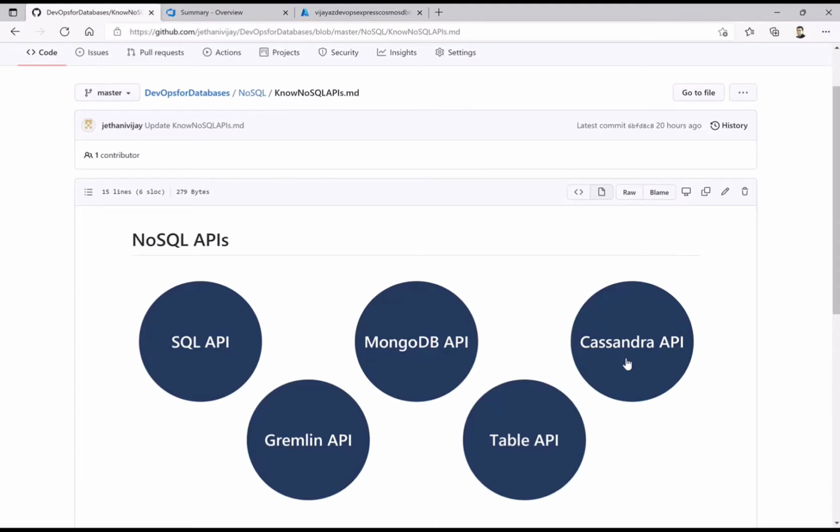That is where, depending upon what your source was and how you're migrating or using your next middleware, your solution blueprint decides based upon what your source was and what your final destination is. So depending upon that, you have to choose this particular API.